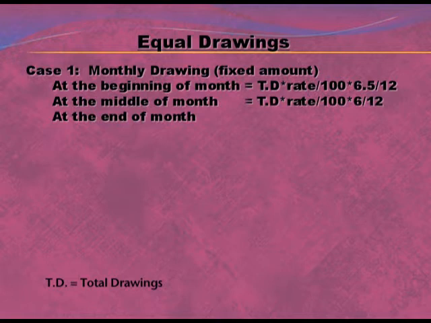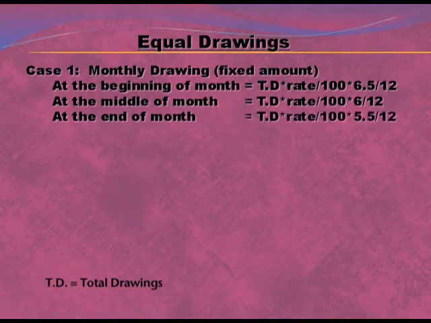Third, at the end of the month. If for the 12 months drawings are made at the end of the month, that means the first drawing on 31st January, then 28th February, then 31st March, and up to December. The formula will be total drawing. If 1000 is withdrawn, then for the whole year it will be 12,000 into rate upon 100. Rate will be given in the question, and the average period is 5.5 divided by 12.